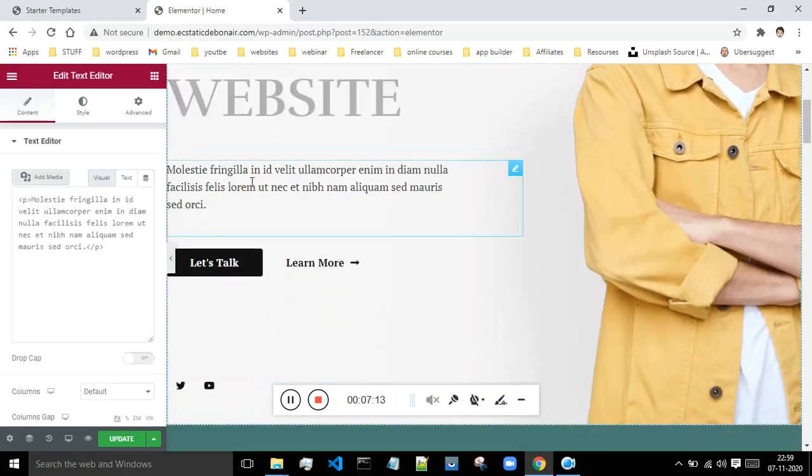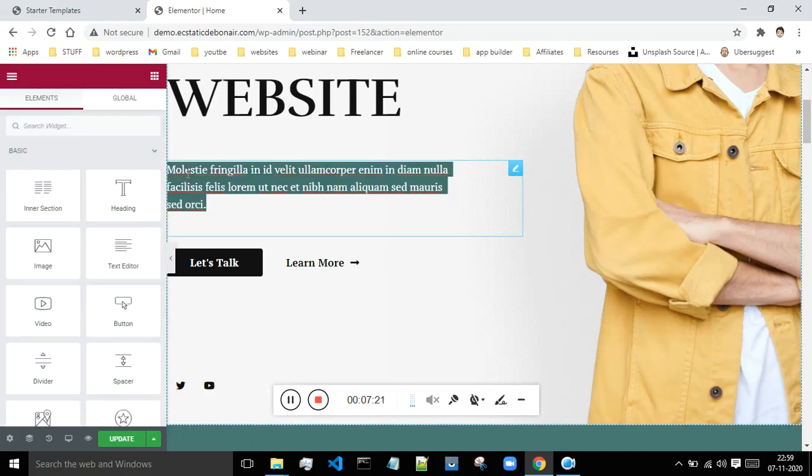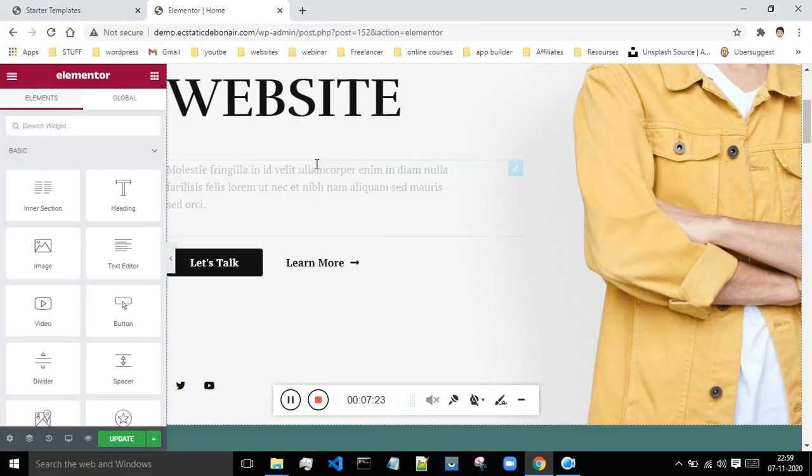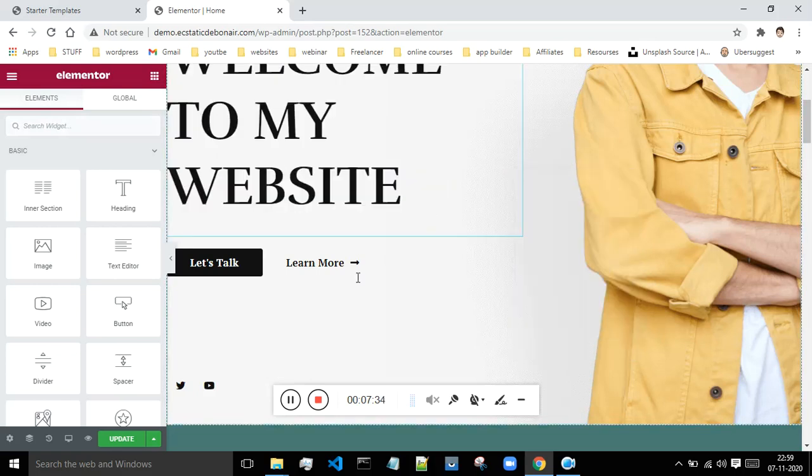If you want to change this text, then you just have to click on it, select everything that is present, and press backspace, and you can remove this. If you don't want something, then you can do that also. Just right click on this, and you can duplicate it, or you can delete it if you don't want it. I will say delete, and that text will be gone.